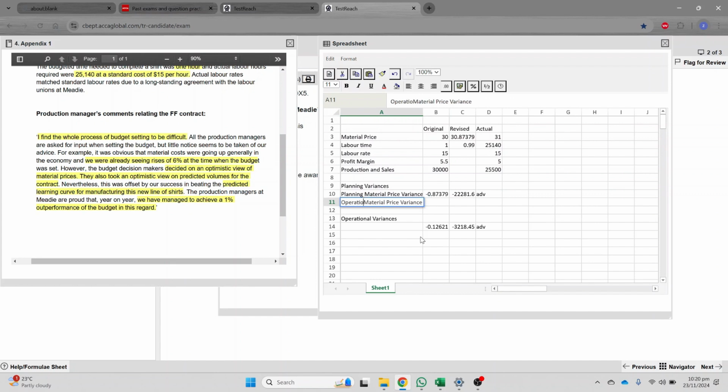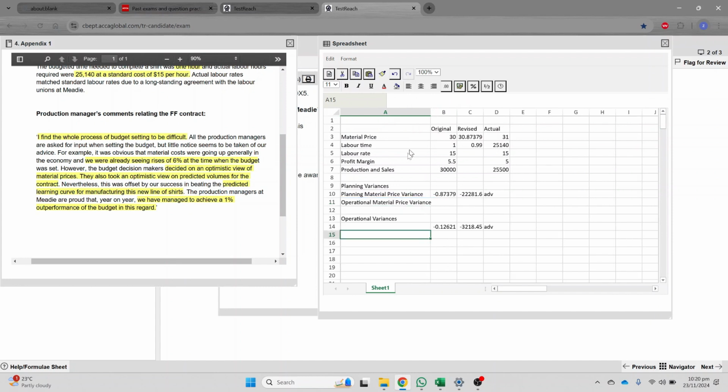Operational material price variance, right? Okay, so this is what we did. So we can get rid of this.